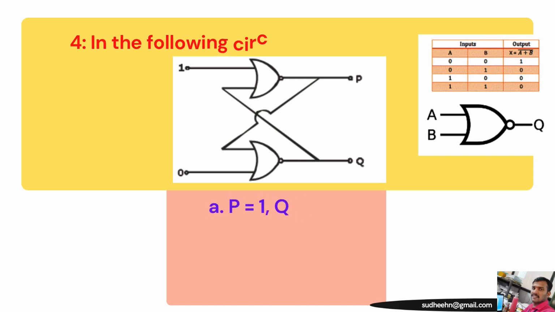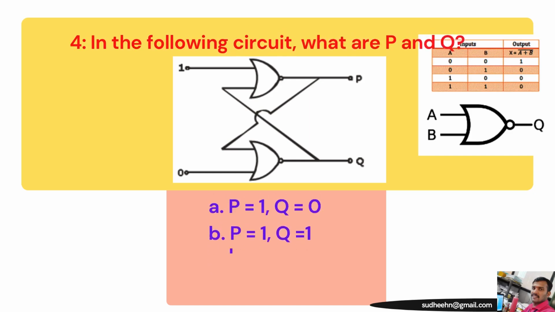Next, question number 4. In the following circuit, he has given NOR gates, and he asked what are P and Q, the outputs of the first NOR gate and second NOR gate, with inputs 0 and 1 given. We know the truth table for the NOR gate. It is a logic gate that gives a positive output only when both inputs are negative, and it is also called a universal gate like the NAND gate.